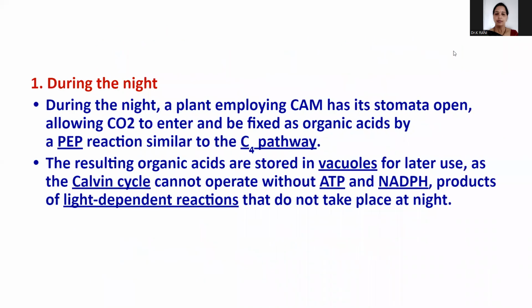During night time, a plant that is employing CAM opens its stomata, allowing carbon dioxide to enter, and it is fixed as organic acid by the phosphoenolpyruvate reaction, similar to the C4 pathway. The resulting organic acids are stored in the vacuole, and the CO2 is eliminated from that. It participates in the Calvin cycle.